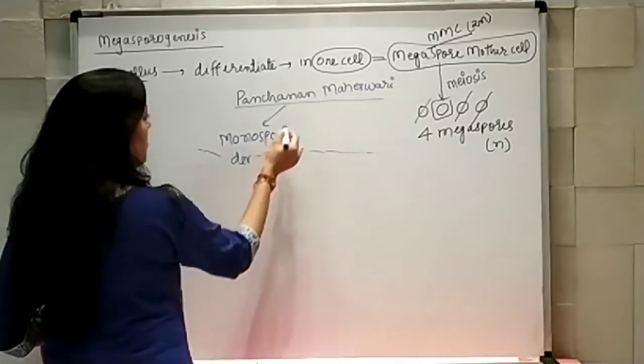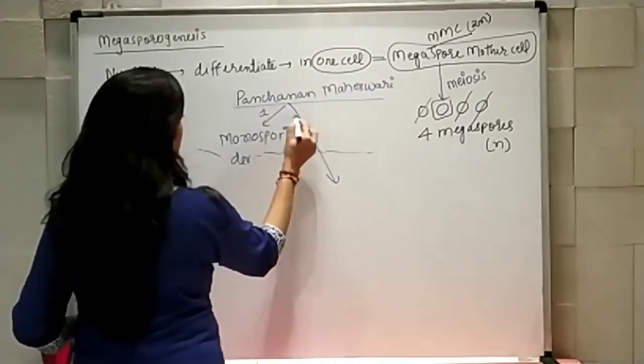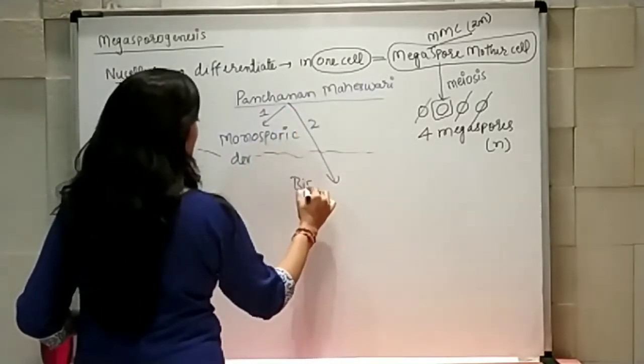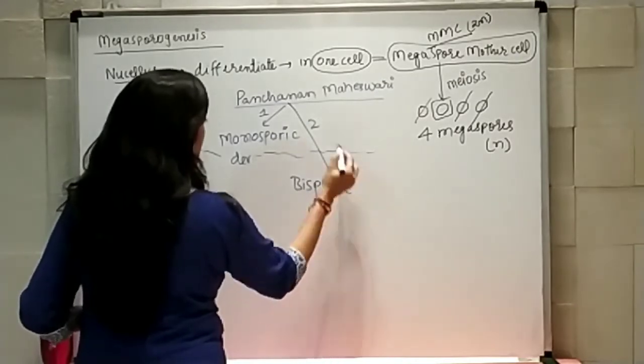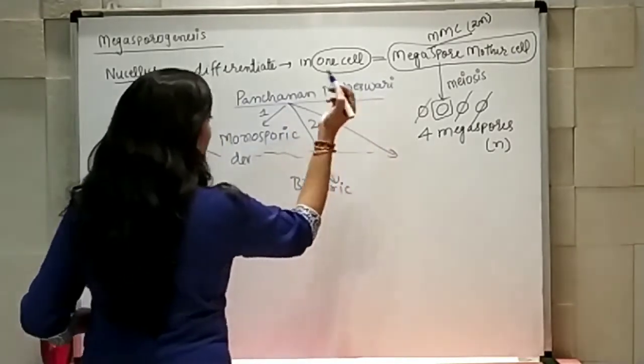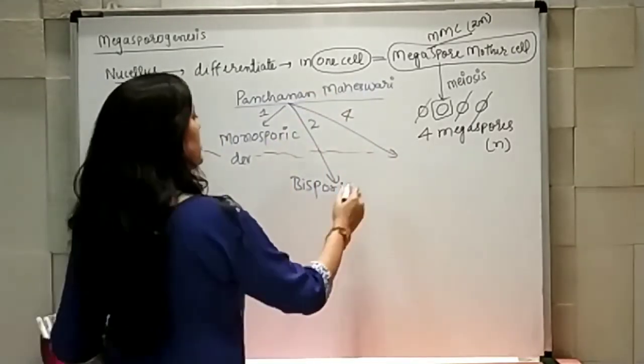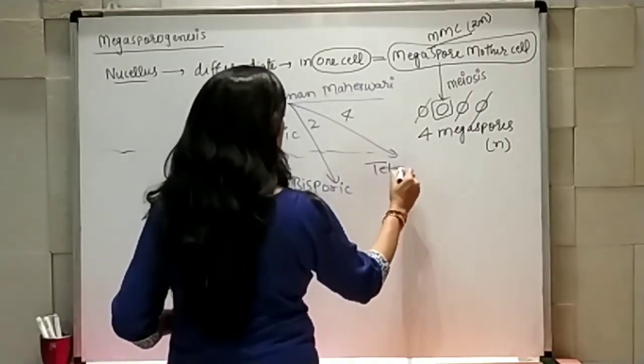If it occurs from 2 spores, then it is known as bisporic, and if it occurs from all 4, then it is known as tetrasporic.